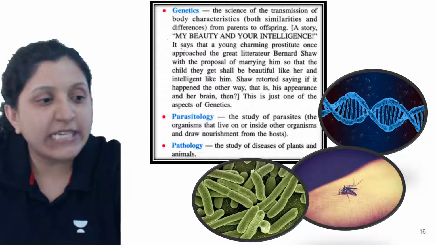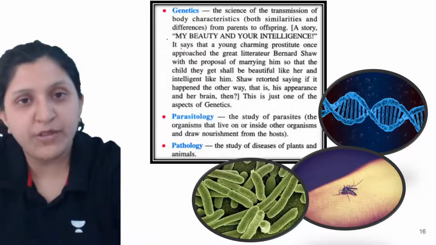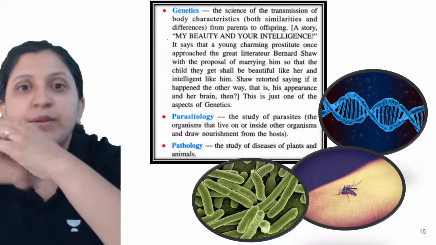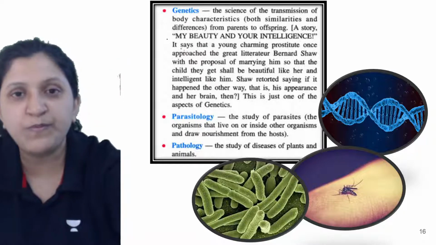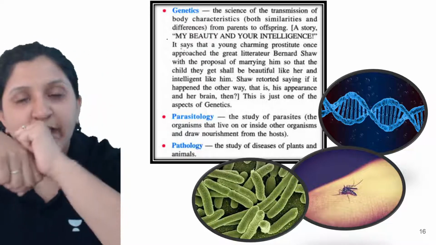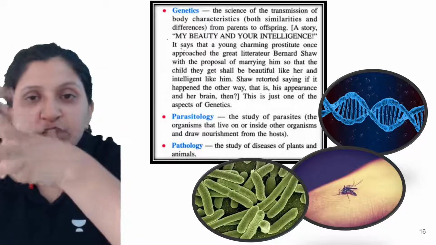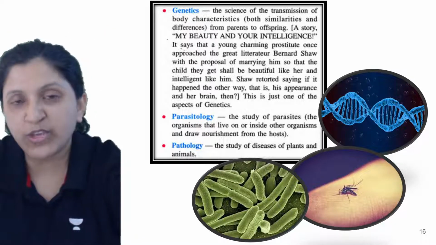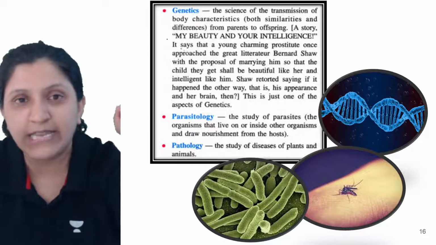There is a parental gene: one chromosome we get from the father, one chromosome from the mother, so a combination of chromosomes will be there. That is from both parental characteristics.